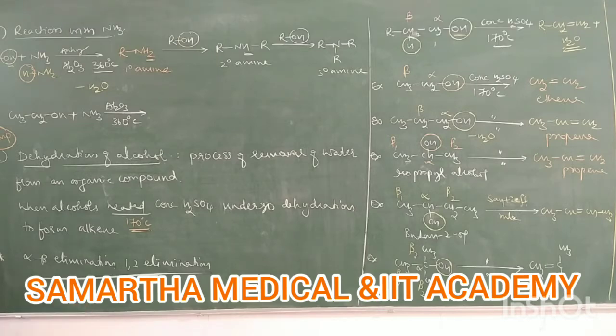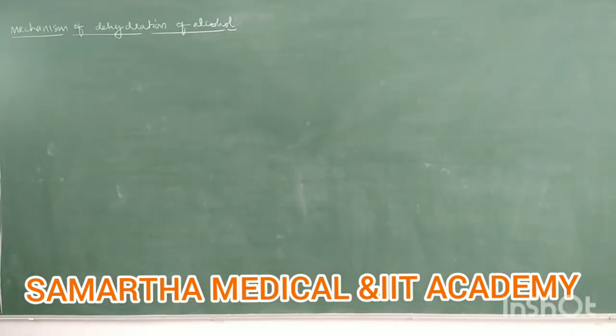Next we have the mechanism. Take it down. Let us see the mechanism of dehydration of alcohol. Let us take the example of ethyl alcohol.